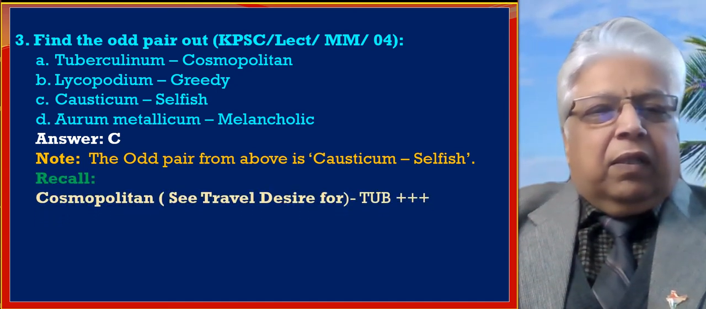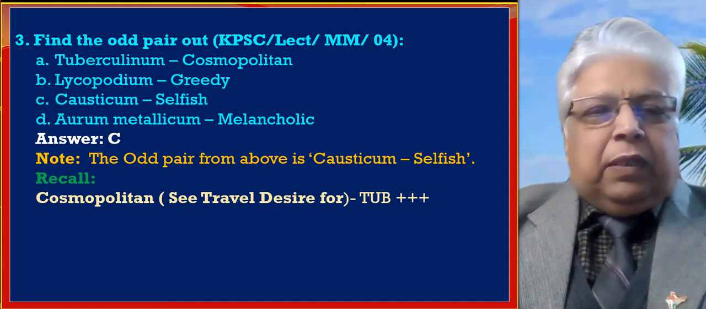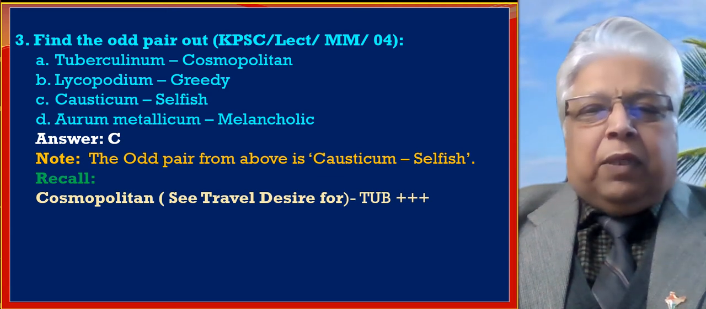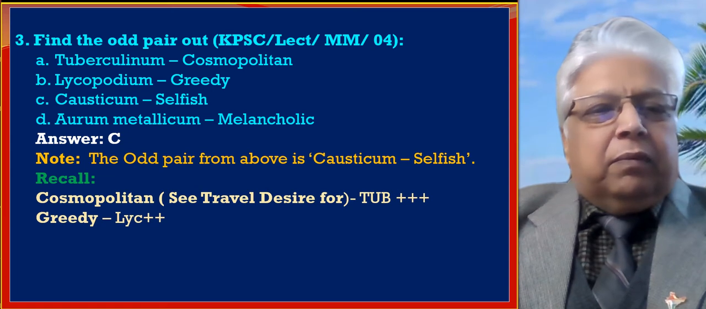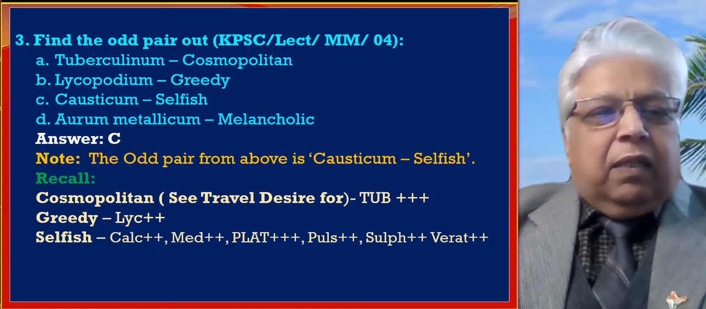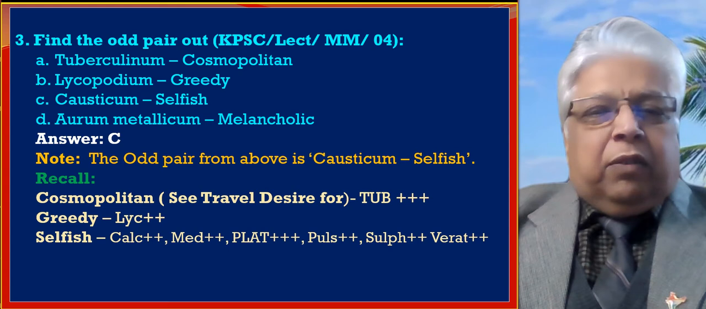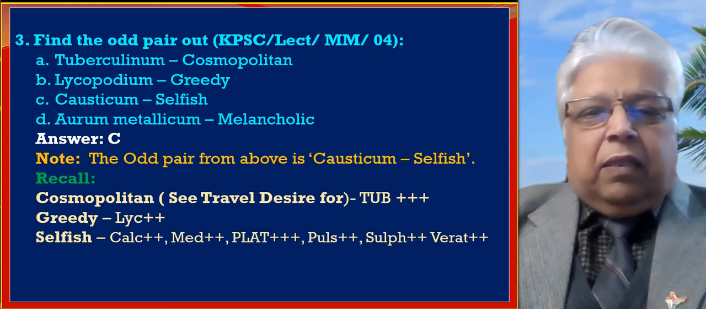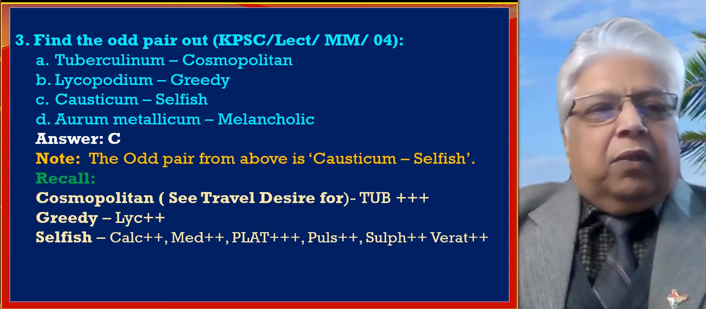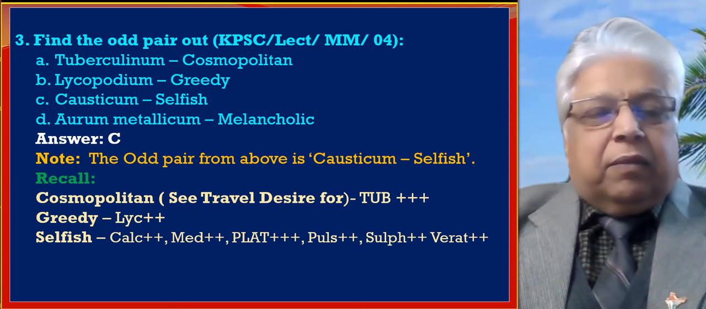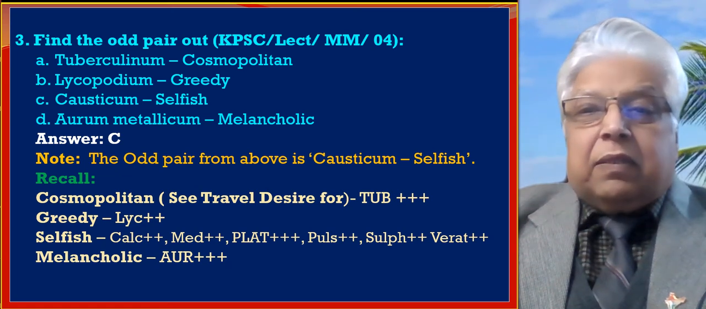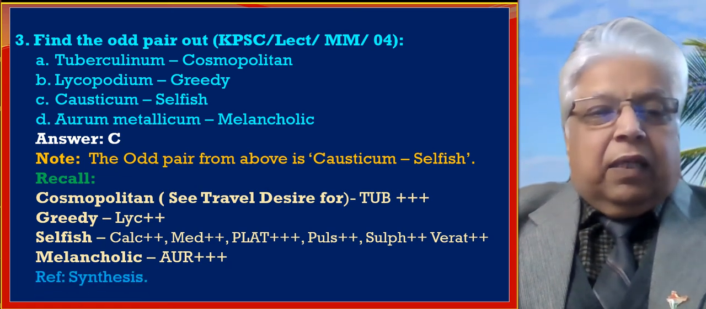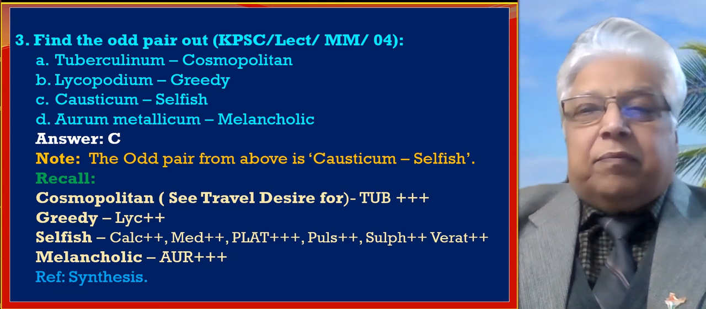Recall, we will see cosmopolitan, see travel desire for Tuberculinum is 3 plus. Correct. Greedy Lycopodium, yes, this is also correct. Selfish: Calcarea, Medorrhinum, Platina, Pulsatilla, Tilia, Sulfur and Veratrum. We do not have Causticum here. And melancholic is Aurum metallicum, which is 3 plus. This text is taken from Synthesis.